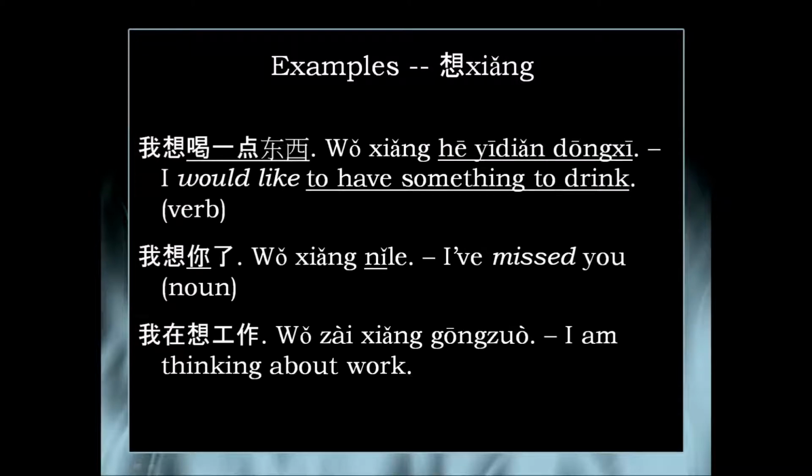The first example is 我想喝一点东西. In this context, it means I would like to have something to drink. So 喝一点东西, you may note, is a verb. 喝 is the verb to drink. 一点东西 is something, or a little something. So I would like to have something to drink. The 想 means would like.